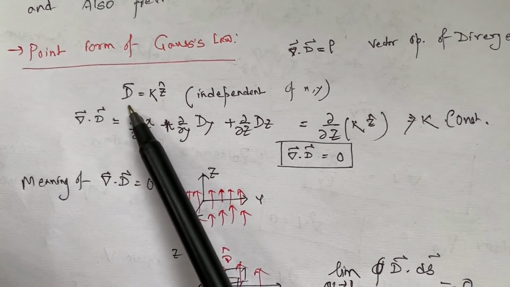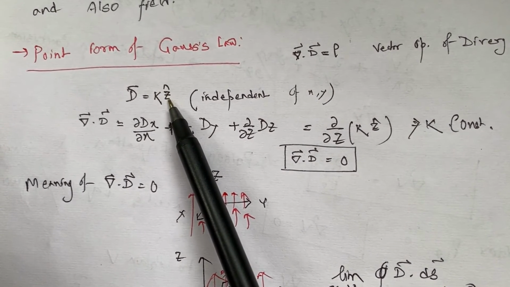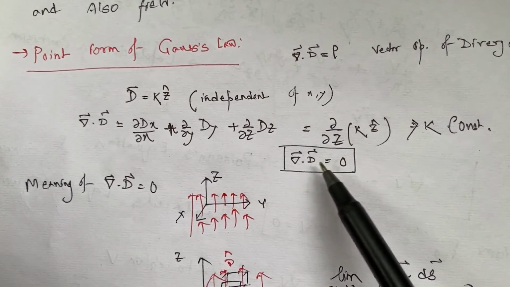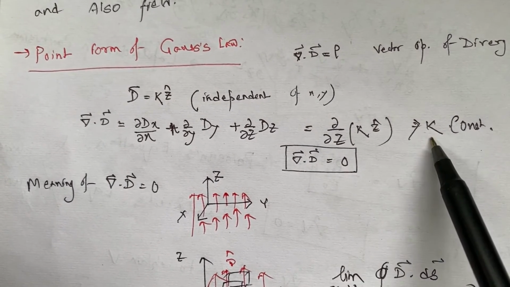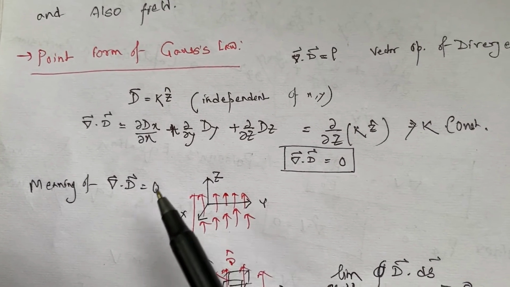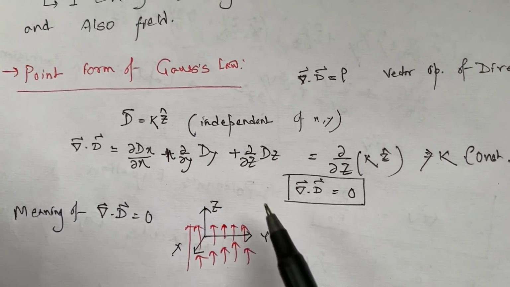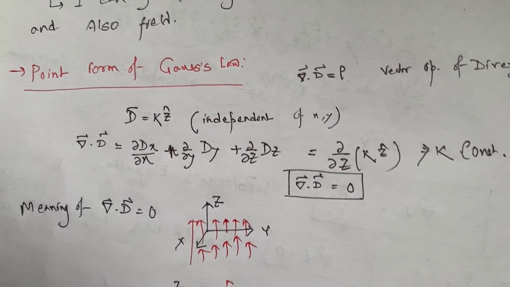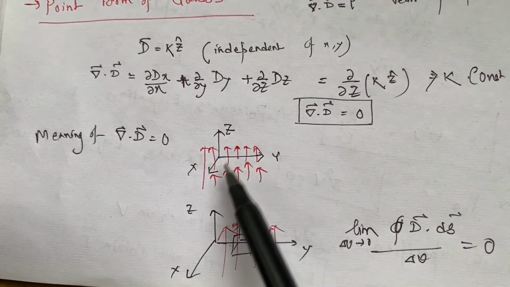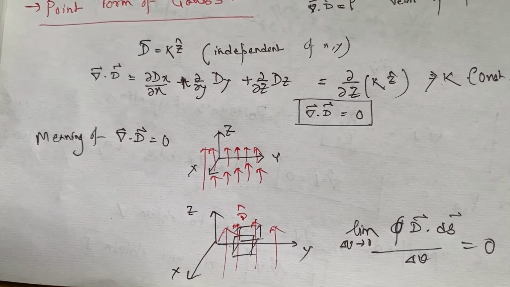Now suppose D equals k times a z, where k is a constant and a z is the unit vector along the z axis. So the divergence of D equals 0 because k is a constant. What is the meaning of this divergence of D equal to 0? Now the D field is distributed like this. If we put a closed surface here which encloses some of the D field lines.